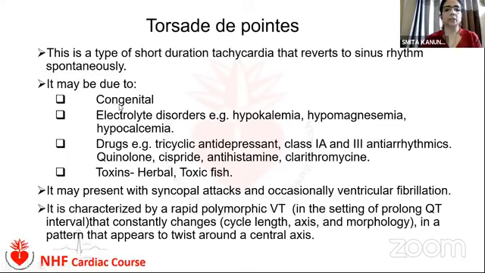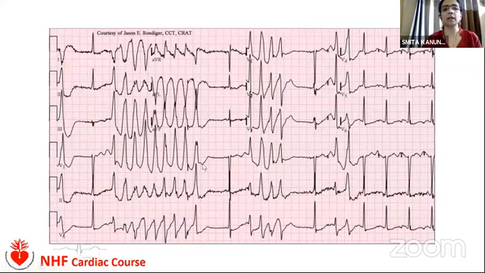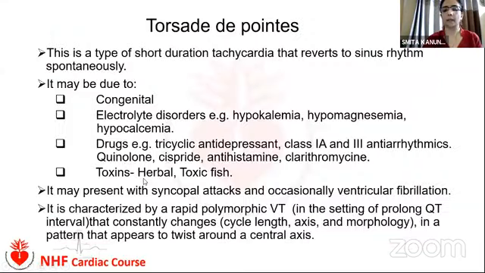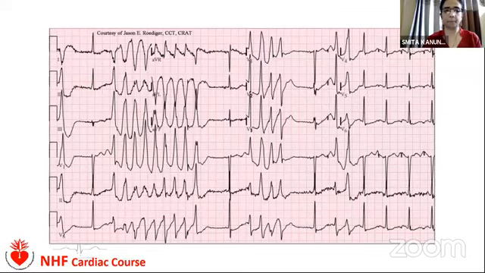It may be due to congenital causes or electrolyte disorders like hypokalemia, hypocalcemia, hypomagnesemia, and some drugs are responsible for producing torsade de pointes. And this is the picture of an ECG with torsade de pointes. Here you can see the polymorphic ventricular tachycardia, which twists around the central axis. And these patients usually have a prolonged QT.